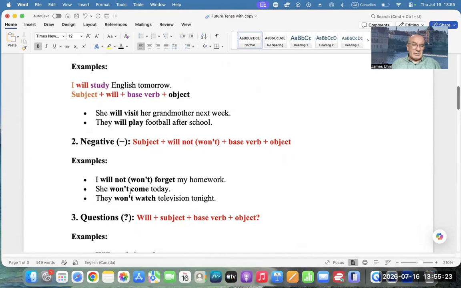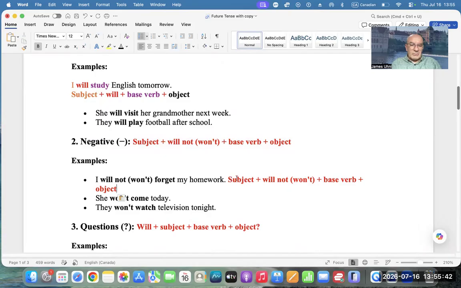Here are examples. So I will pick up again the first one. Okay, this is much better than I expected.